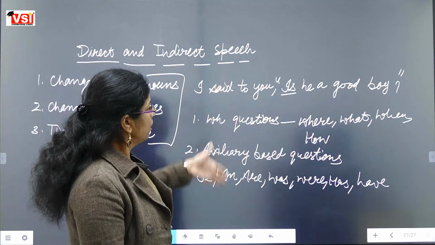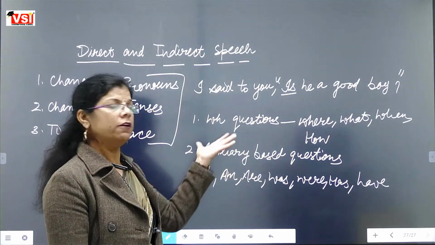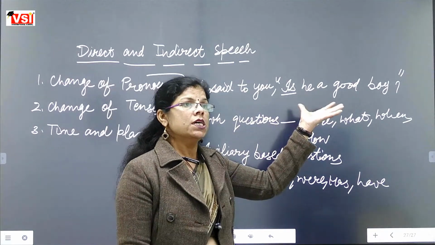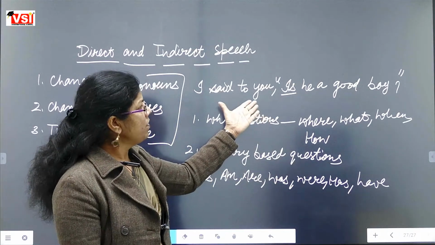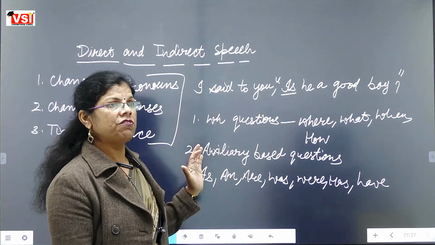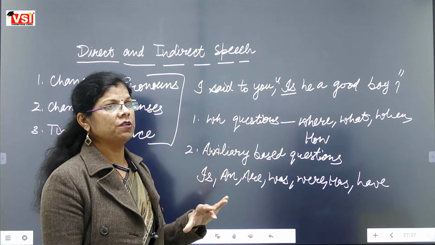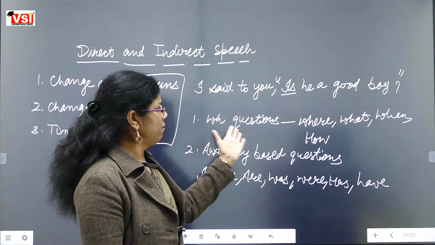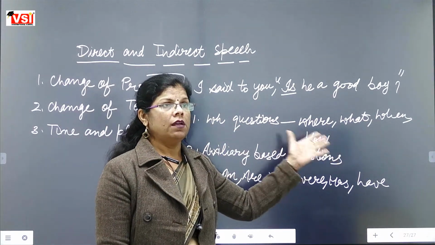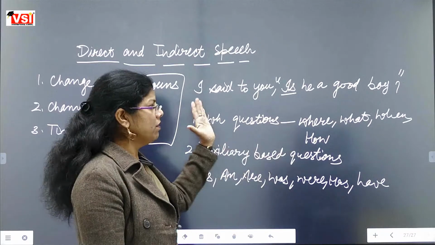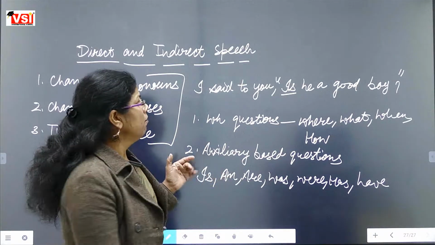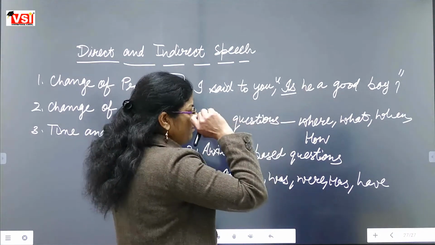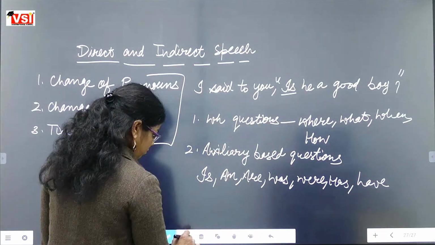And both kinds of sentences, both kinds of reported speech, are changed differently. When we have an auxiliary based question, it will be changed according to some rules. When we have WH words, WH questions, it will be changed according to other rules. So we are going to learn one by one. First we are taking auxiliary based questions.